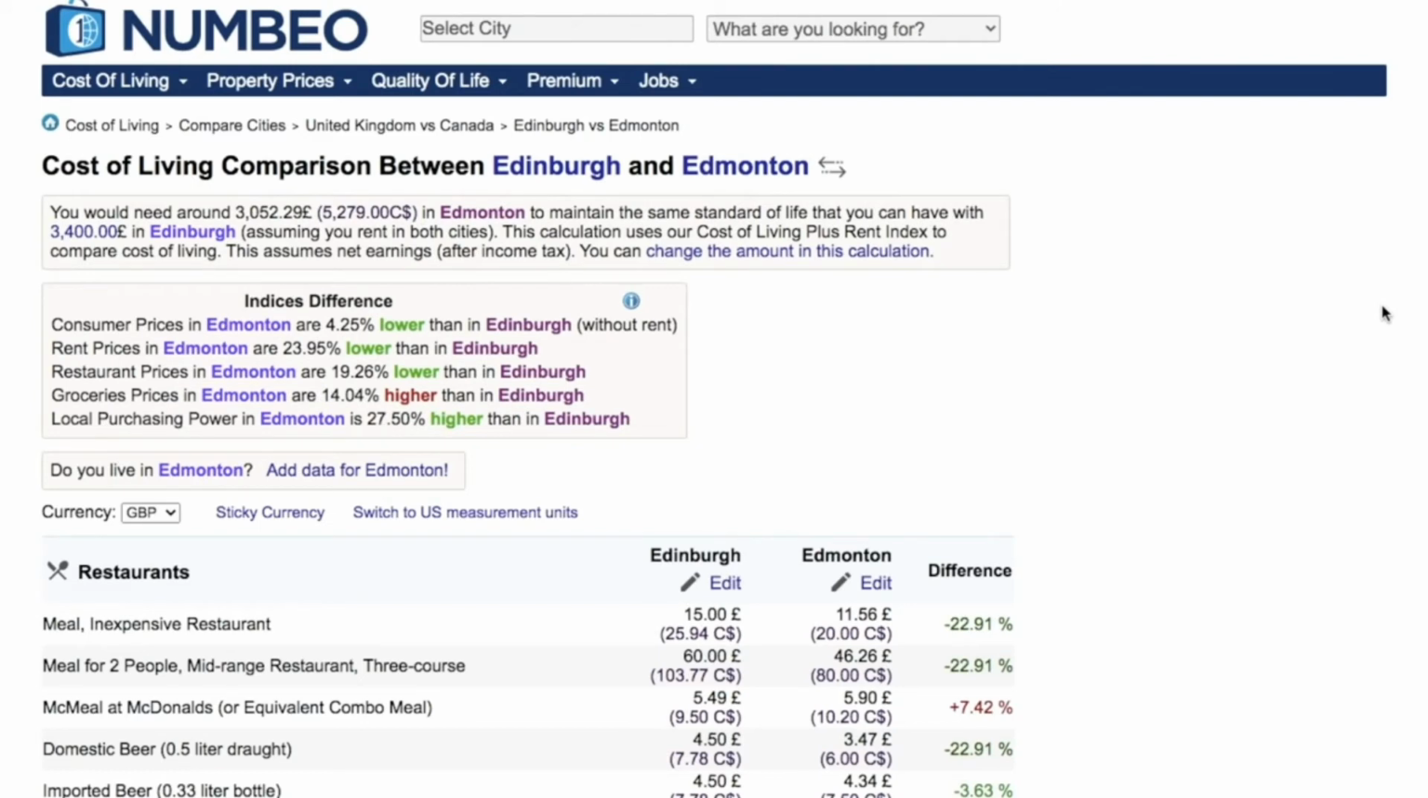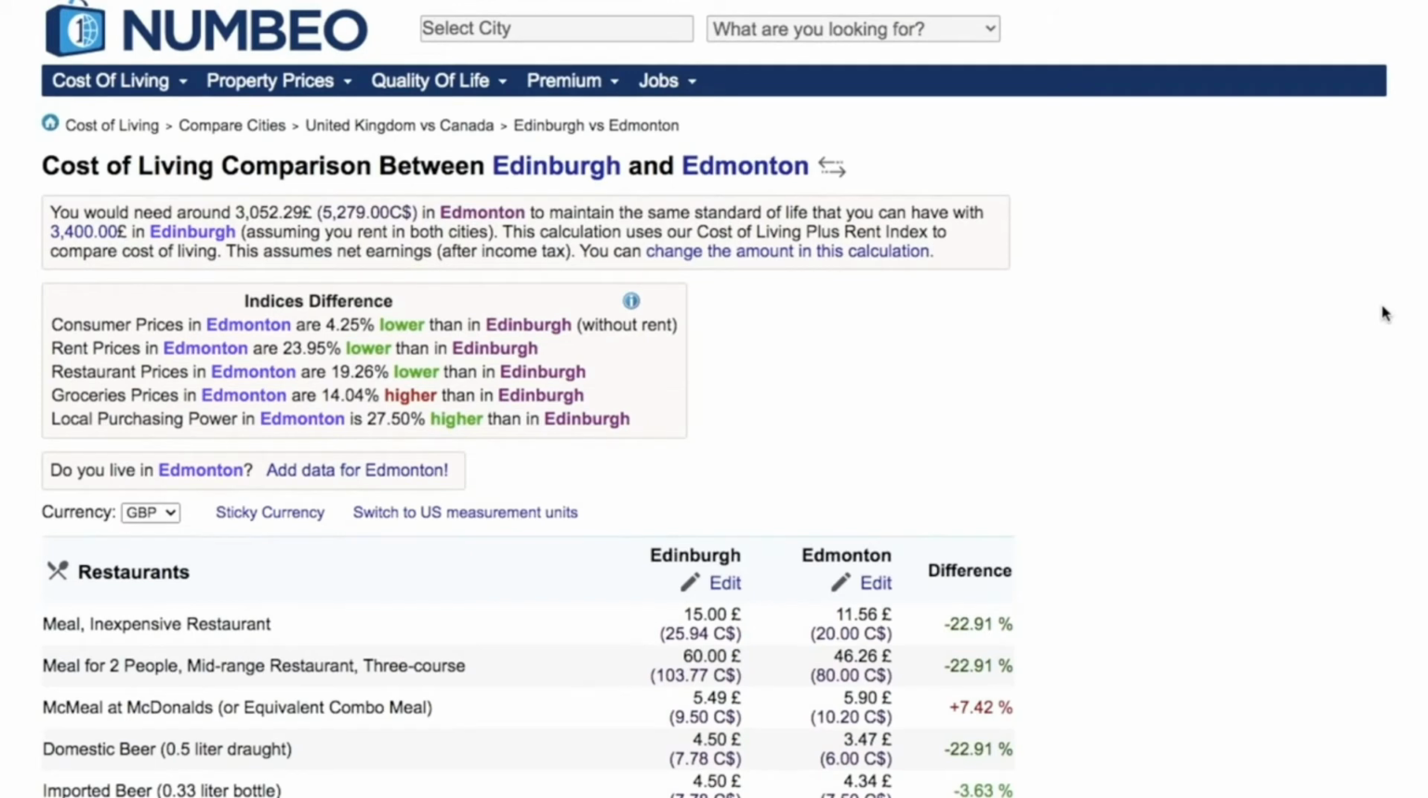One last comparison I did for Edinburgh and Edmonton. In Edmonton you would need to spend around £3,000, while in Edinburgh you would need to spend around £3,400 to maintain the same standard of life. So clearly we can see that UK is much more expensive than the Canadian cities.